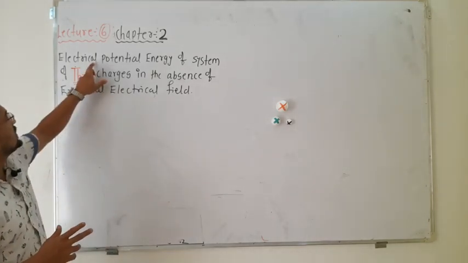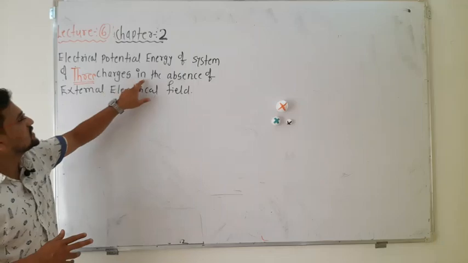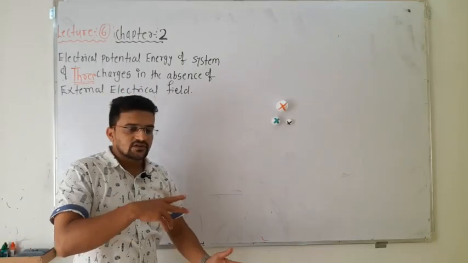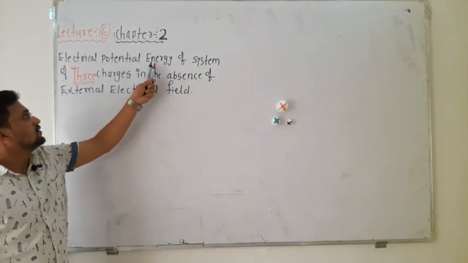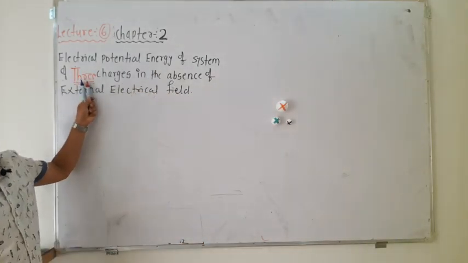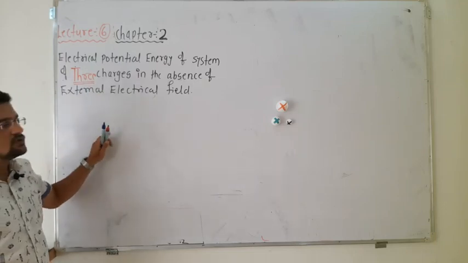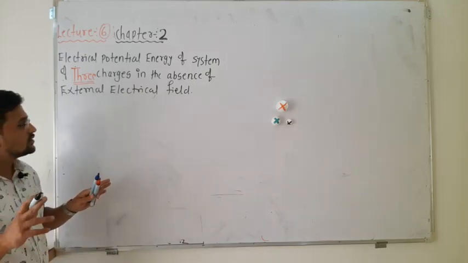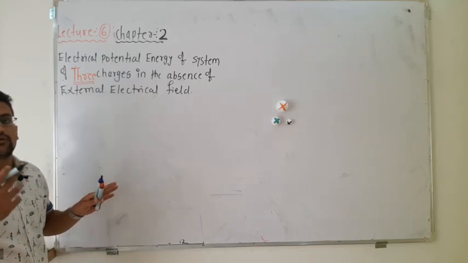That is the electrical potential energy of a system of three charges in the absence of an external electric field. Unlike the previous derivation with two charges, now we are talking about three charges, but here too there is no electric field, in the area or places where there is no electric field at all.